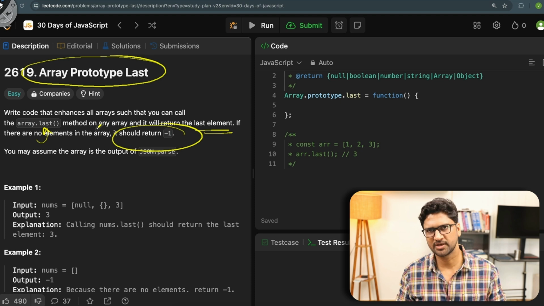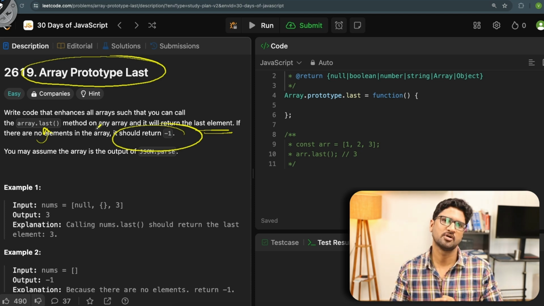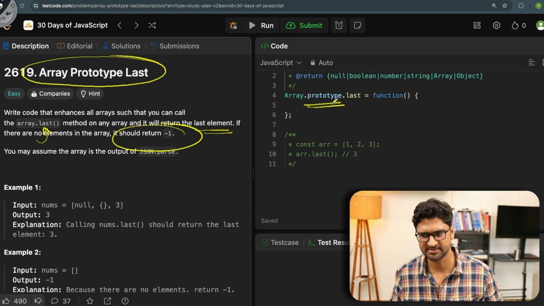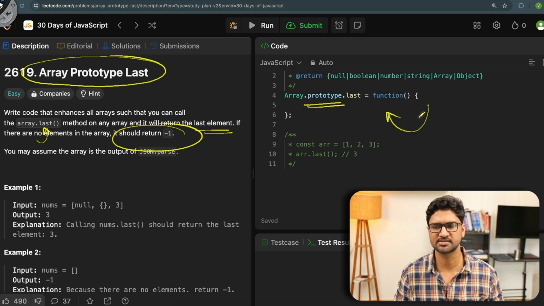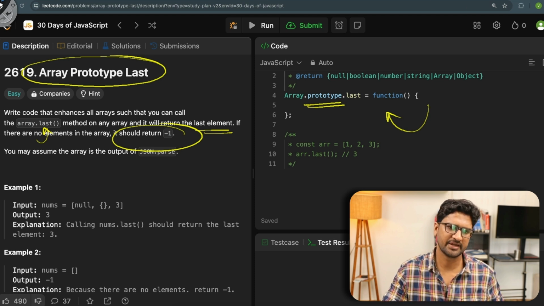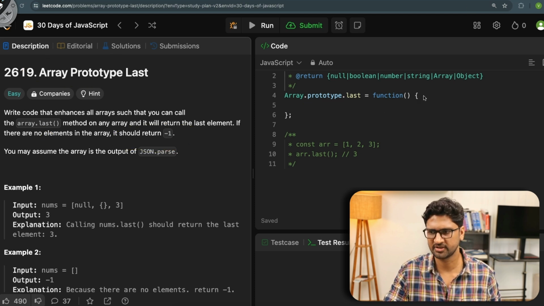So for that, typically if I have to add properties to all the arrays, I have to use something called prototype, and that's what you see here on the right hand side. So I have to write the logic here so that this last method gets added. Fair? Pretty easy and straight. Let's quickly make the changes in this code.